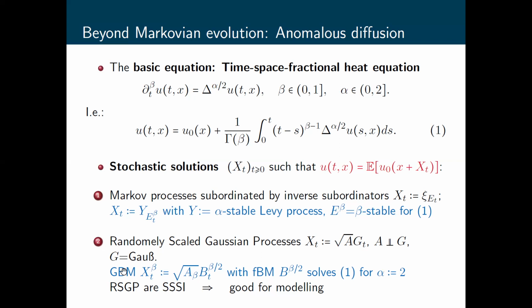This stochastic process, grey Brownian motion, provides a solution for equation 1 in the case when alpha is equal to 2, namely for the time fractional heat equation. But there are also other representatives of this class of randomly scaled Gaussian processes which solve equation 1 also for all other alphas between 0 and 2. Actually, all randomly scaled Gaussian processes which have been considered in the literature so far are self-similar with stationary increments, and hence they are good for modeling.